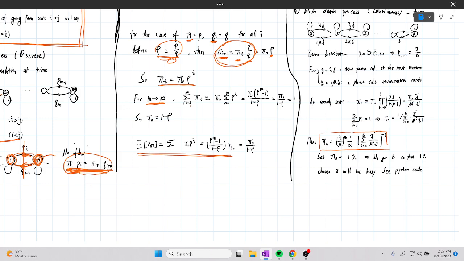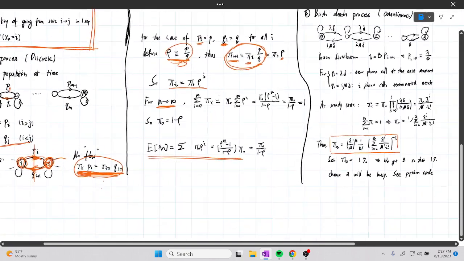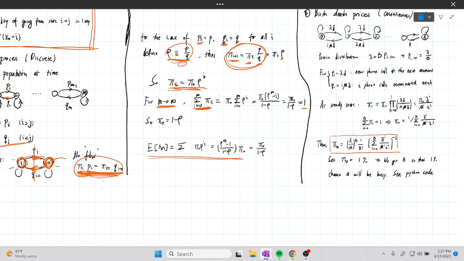we know from the conservation of probability that the sum of these should be equal to 1. Pretty much all the terms here, since m goes to infinity, become 0 if rho is less than 1.